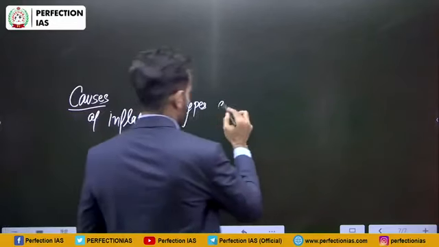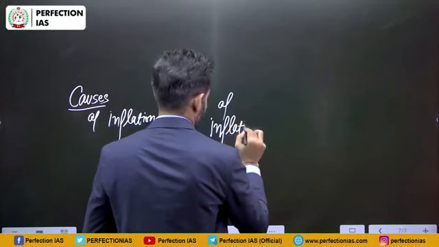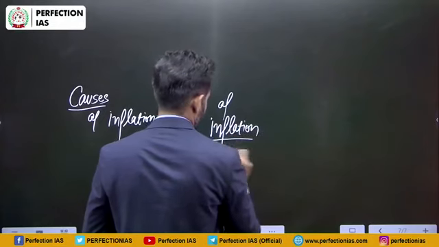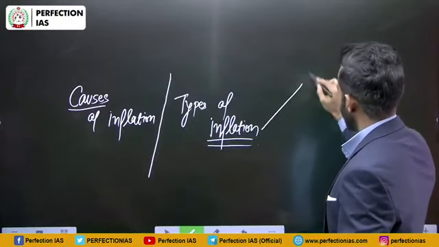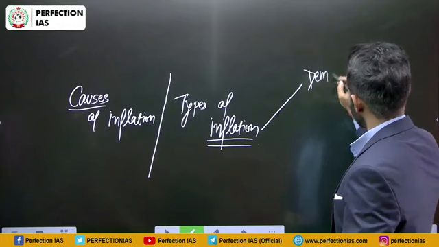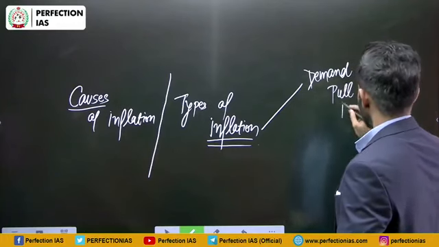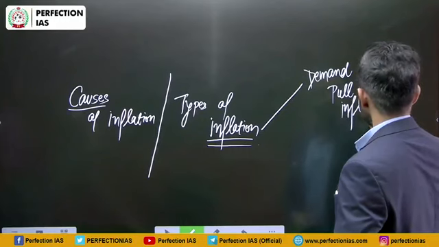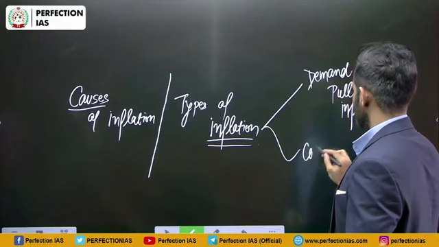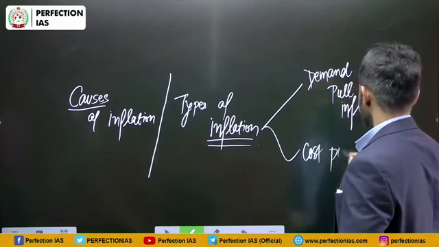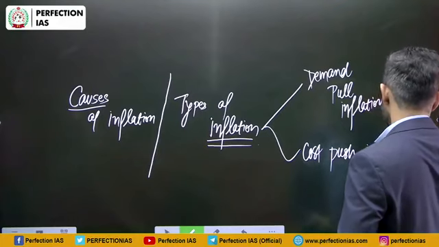So the first type is demand pull inflation. The second type is cost push inflation.